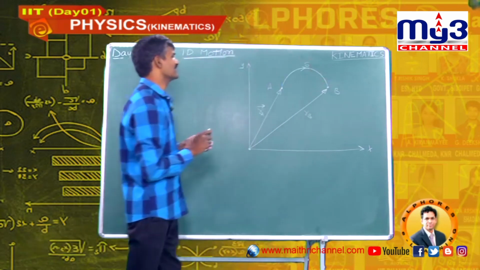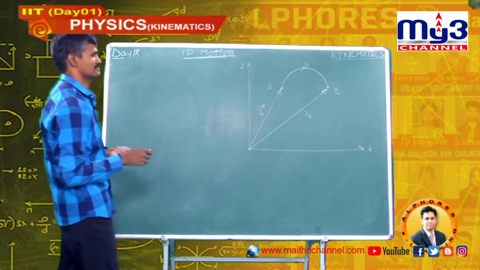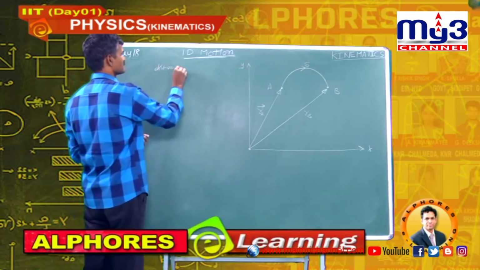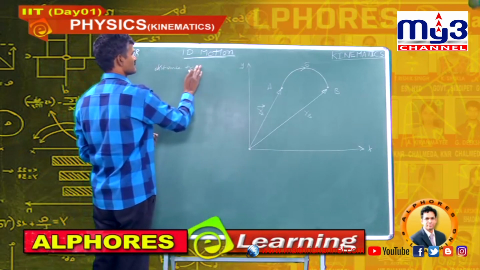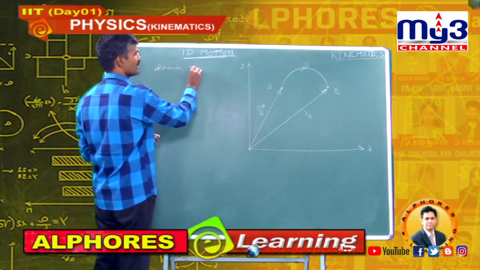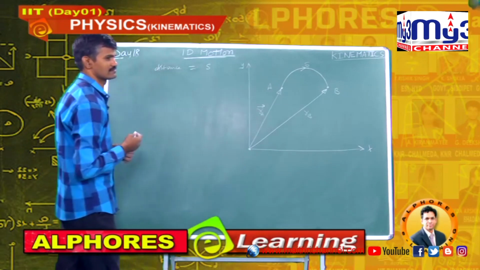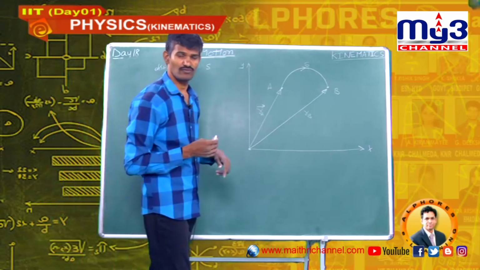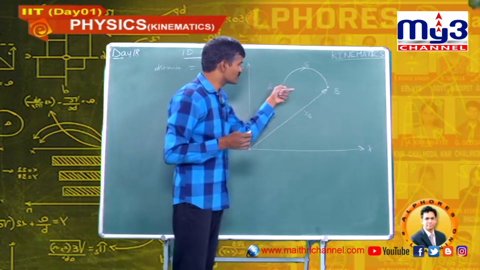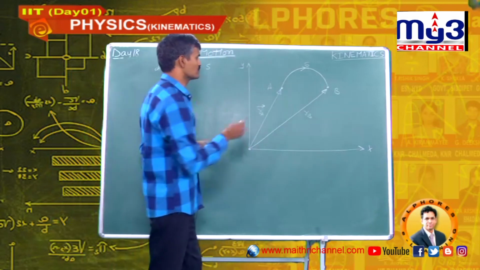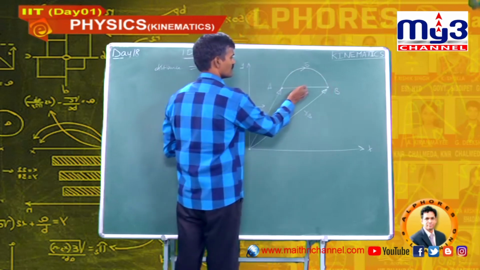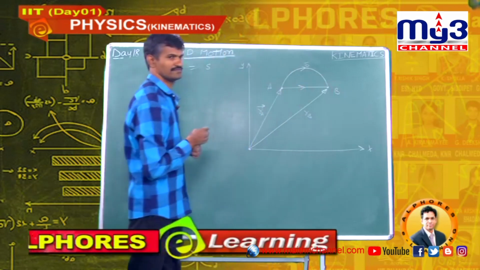How to write the distance and displacement? The distance travelled by the body is s, whereas displacement is the shortest line. We know that displacement is the shortest line. So how to write this displacement?